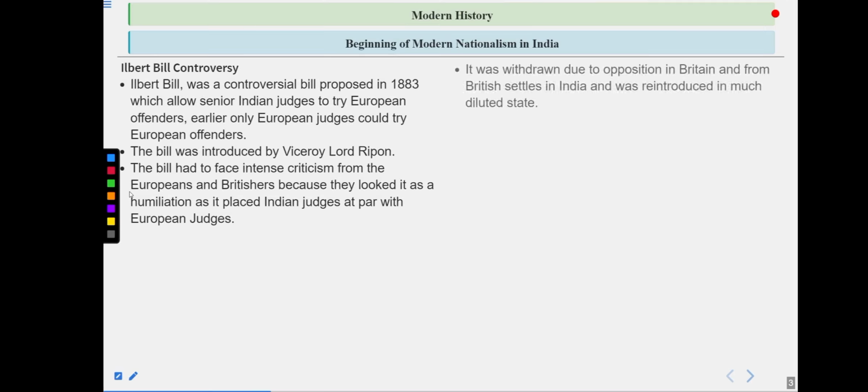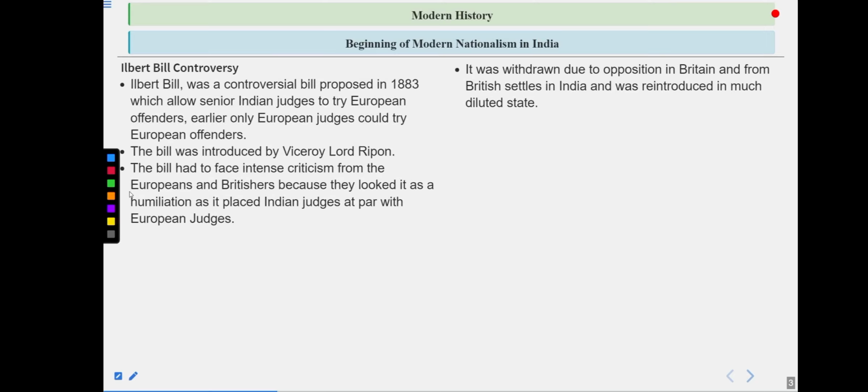The bill had to face intense criticism from the Europeans and Britishers, because they saw it as a humiliation, as it placed Indian judges at par with European judges. It is obvious that Europeans would not feel good that Indian judges are providing punishments. So the bill faced criticism from all of them. It was withdrawn due to opposition in Britain and from British settlements in India, and was reintroduced in a much diluted state, which means that after some restrictions on Indian judges, it was passed again. So that was the Ilbert Bill controversy.